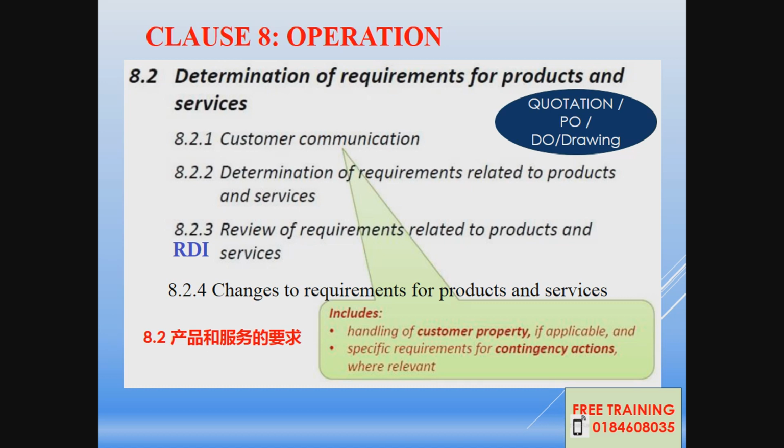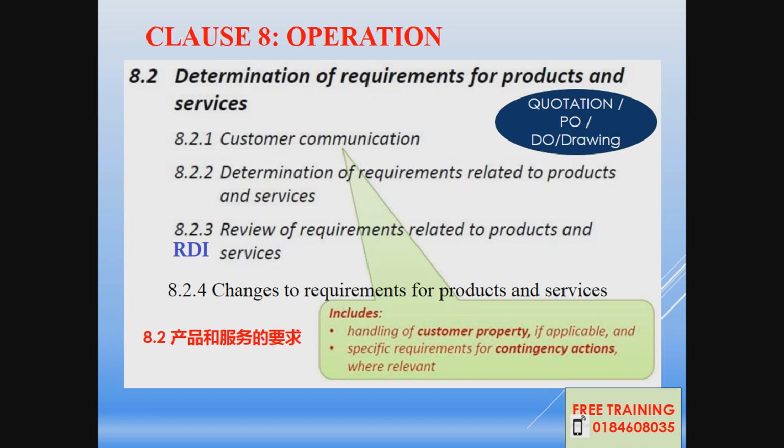The sales person plays the main role in communicating with the customer. Communication is very important, to handle customer property and also the special requirements for contingency action, if any.